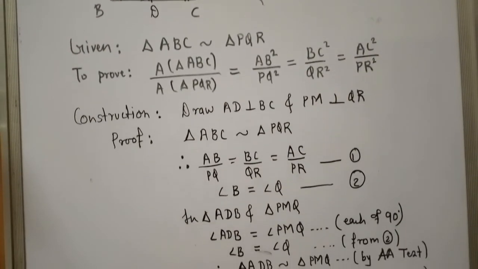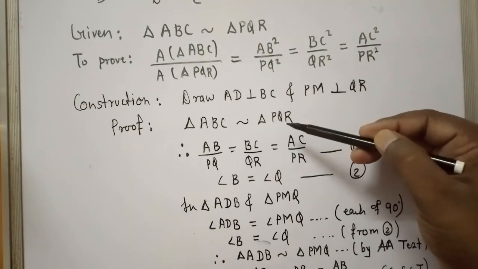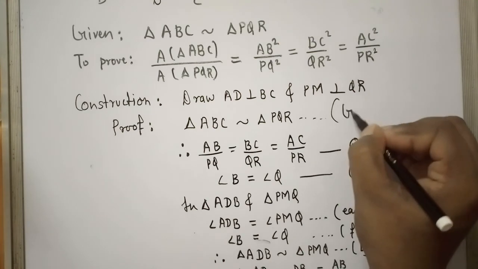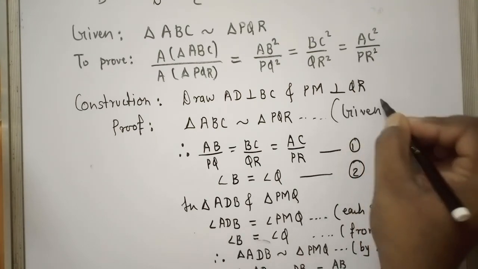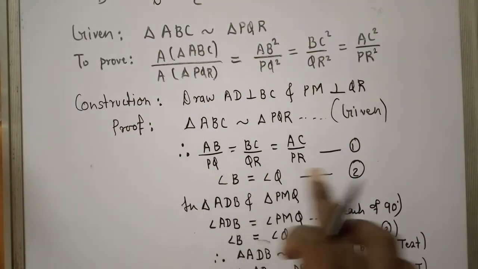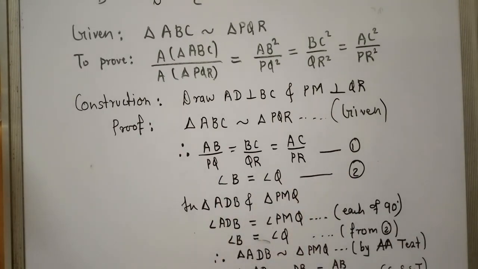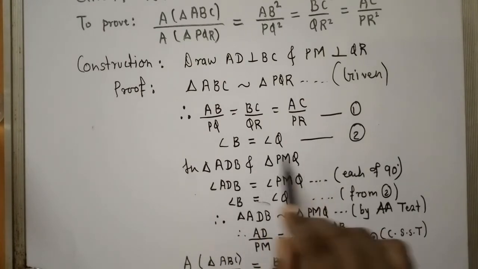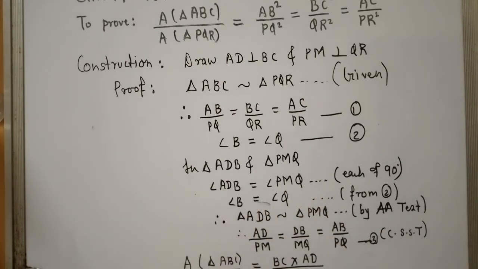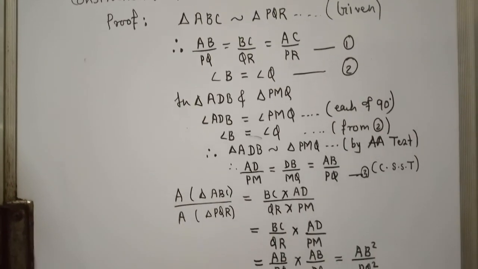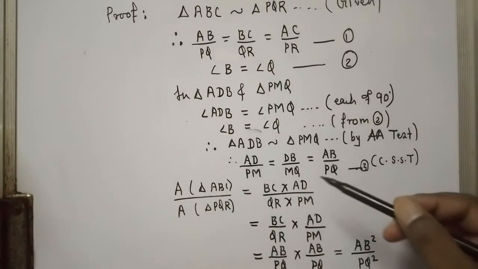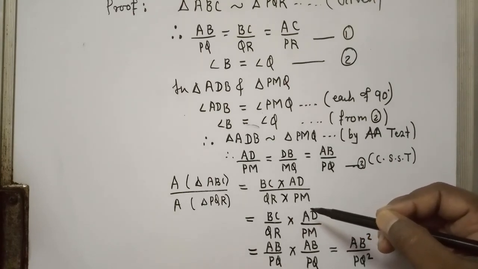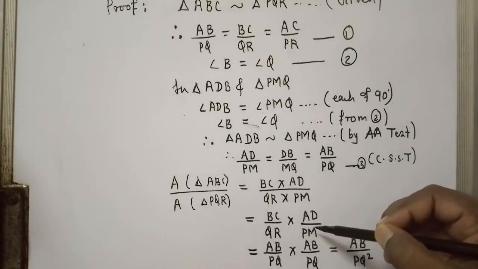In these triangles, first, based on given, we have written ABC is similar to PQR. Here you may write in brackets for your reference that this is given. Therefore, their sides are in proportion. Then we are proving ADB and PMQ similar by AA test, and then their sides will be in proportion. As we are finding the ratio of the areas, the area of the first triangle is base 1 into height 1 upon base 2 into height 2. This can be written as this one.